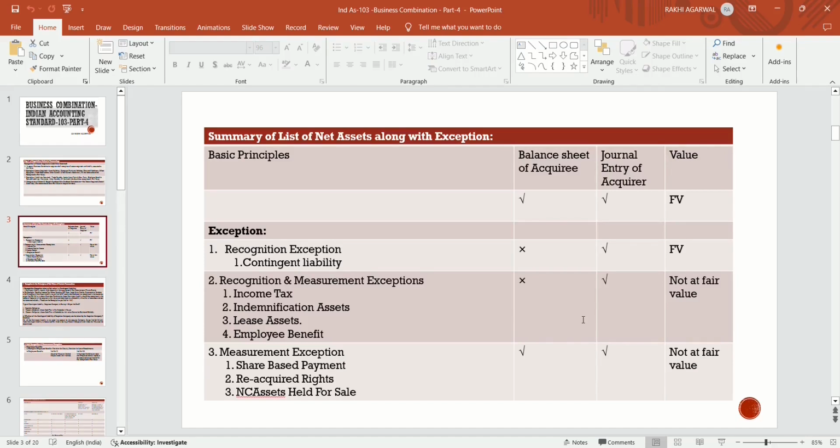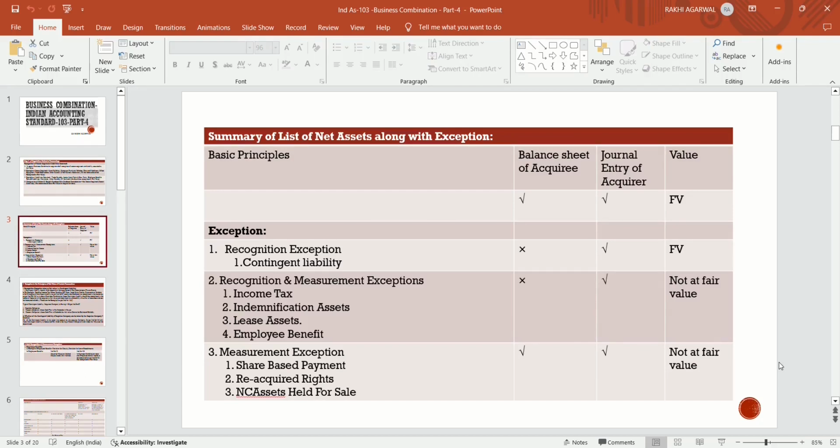The other exception is recognition and measurement exceptions. There are four such exceptions. Recognition and measurement exception means the entry is not present in the balance sheet of the acquiree, but it is recognized by the acquirer in its books, but not at fair value. They will recognize that entry, but not at fair value.